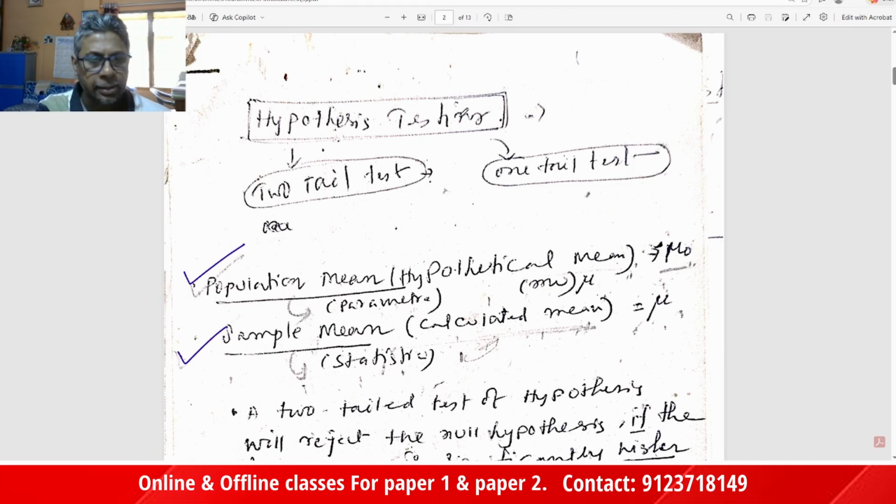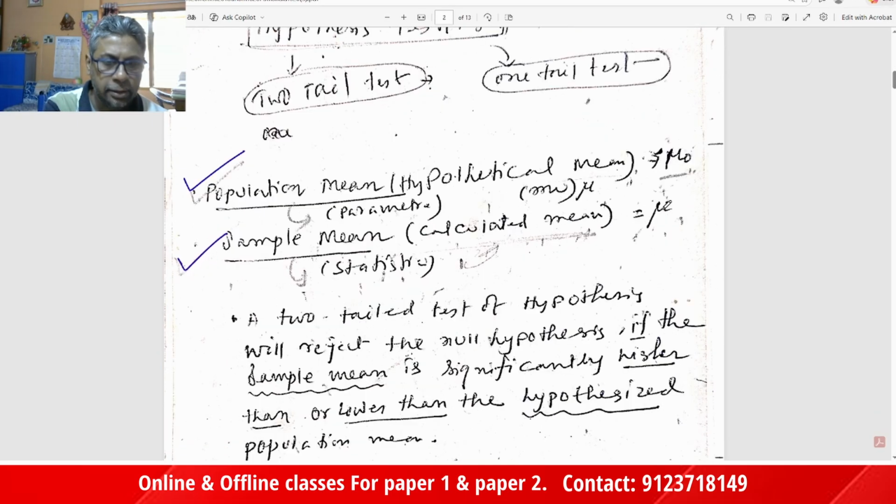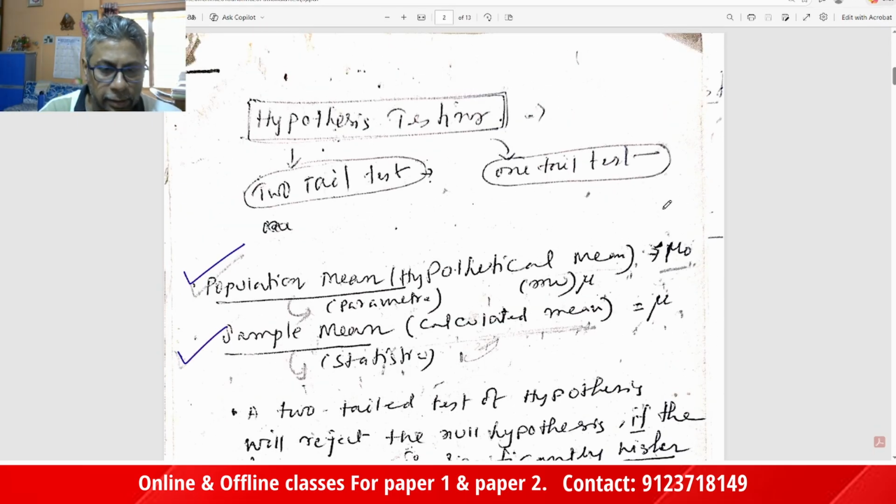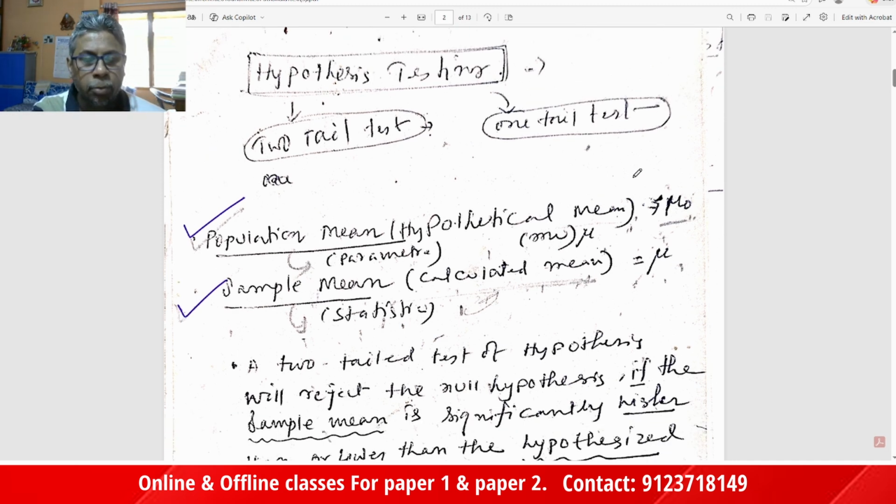Hypothesis concept and hypothesis testing. Before understanding hypothesis testing, we have to understand the population mean and sample mean. Population mean is called the hypothetical mean, considered as mu 0. Population mean is also called the parameter. Sample mean is the calculated mean, also called the statistic, and it is denoted as x bar.